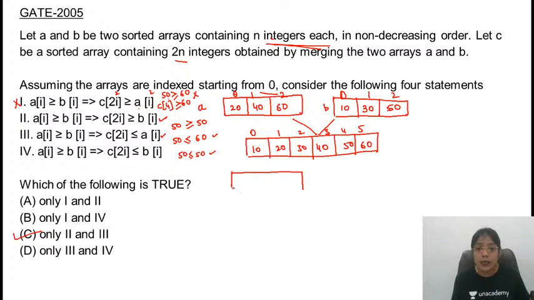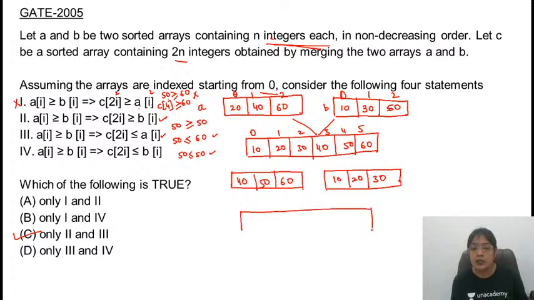Let's assume the elements are 10, 20, 30, 40, 50 and 60. So after merging these elements, you will be getting 10, 20, 30, 40, 50.